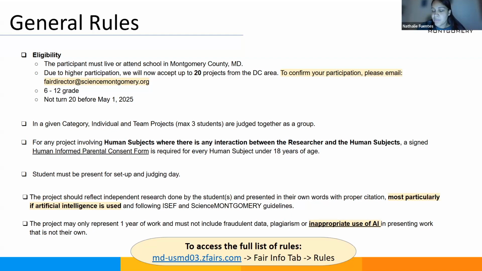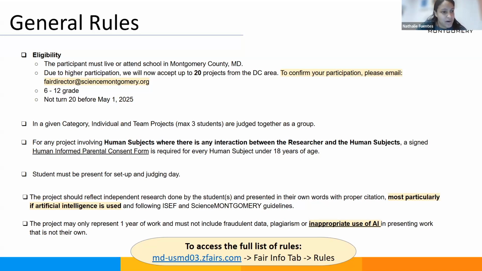So the board of directors decided to allow DC students to participate. However, since we are expecting an increase in projects this year, we are capping the number of projects to 20. So if you are from the DC area, please send me a message ASAP to confirm your participation.